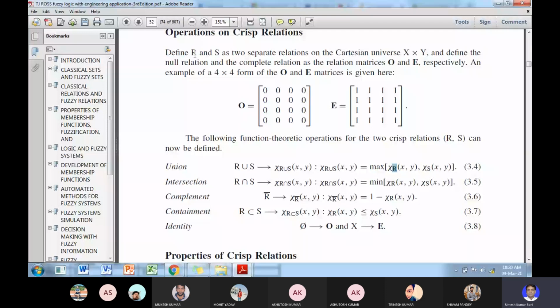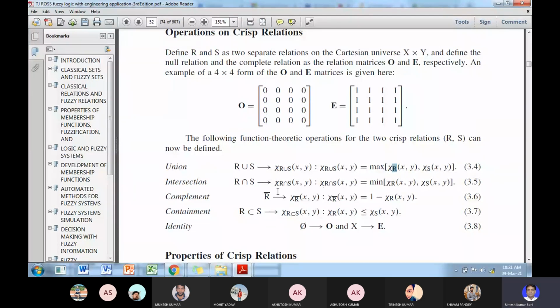Then the strength of the relation between x and y in relation R, and the strength of the relation between x and y in relation S. The union of these crisp relations will be defined as the maximum of the strength of relationship between x and y in both the relation matrices.